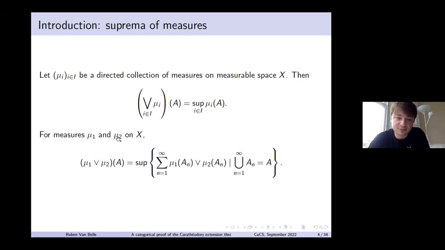But if you have just two measures and you take the join of those, then you get a more complicated formula. There's some other operation going on, taking this supremum over all these partitions. I also want to figure out what the category theory behind this formula is. So where does this come from categorically?